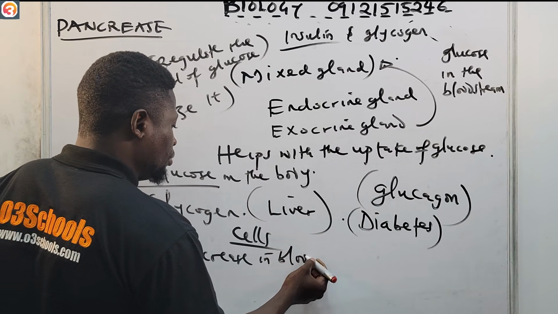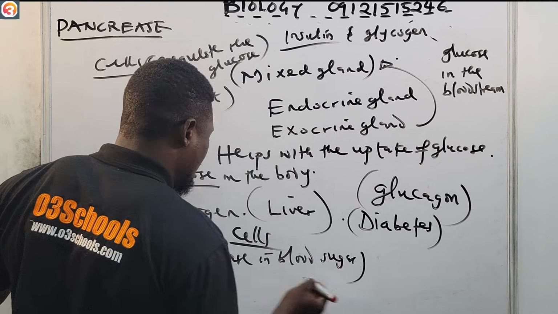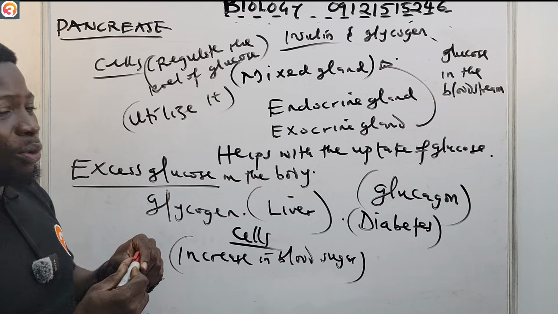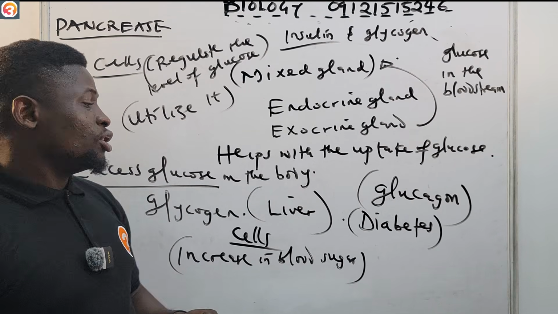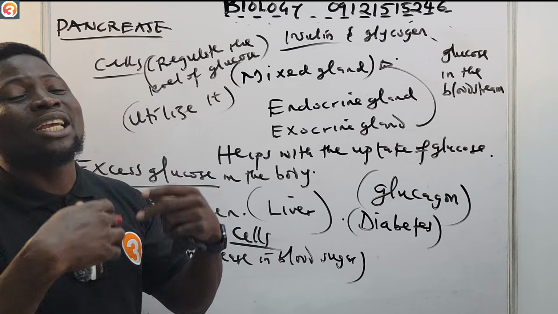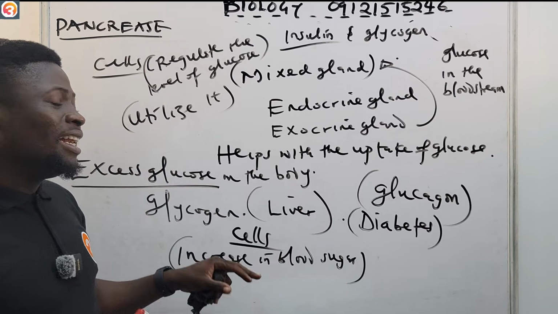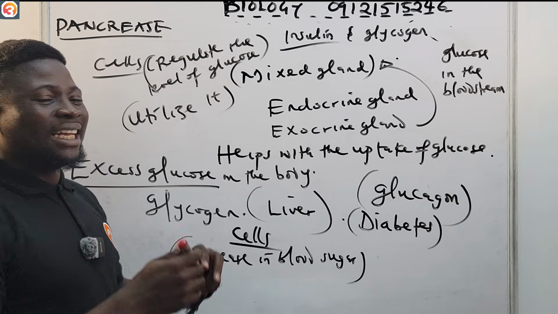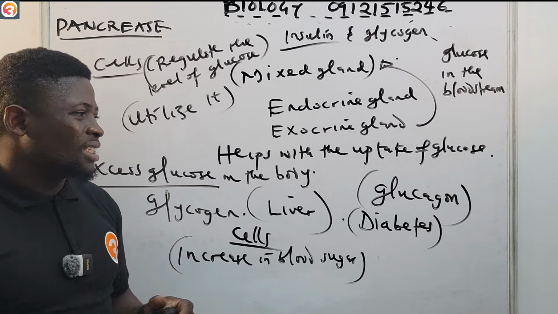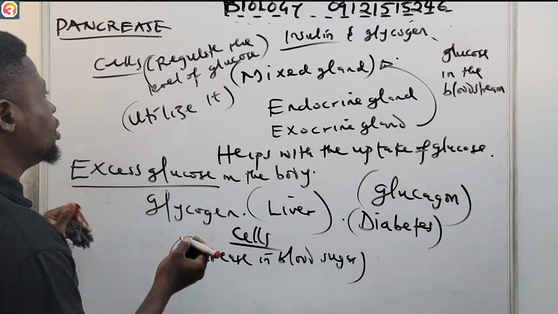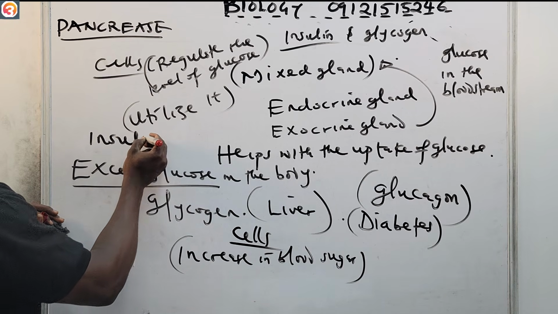Diabetes is a condition where the body is not producing enough insulin, so the glucose cannot be taken up by the cells, thereby leading to an increase in blood sugar. That is what causes diabetes. So most times people with this condition take what we call insulin shots.